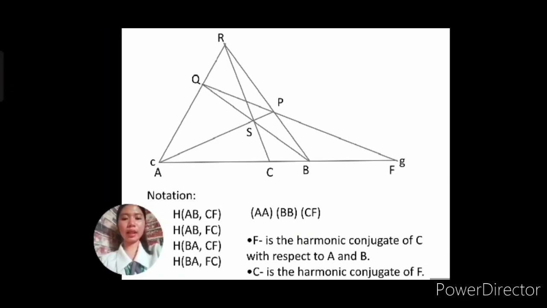We can also write it as (AA)(BB)(CF). Okay? Now, here are C and F. We call F the harmonic conjugate of C with respect to A and B, and of course, vice versa, C is the harmonic conjugate of F with respect to A and B.